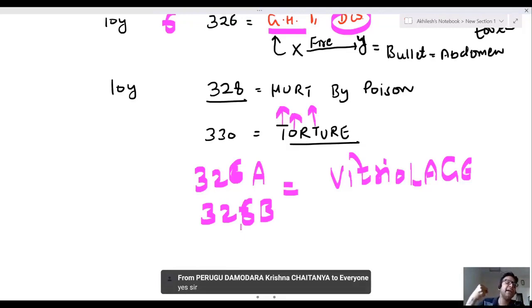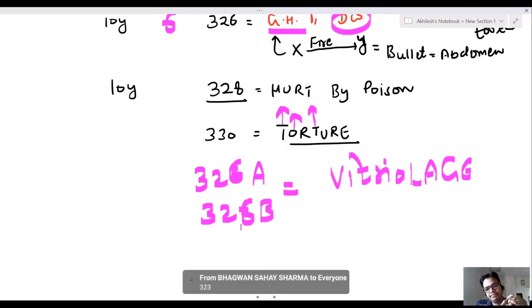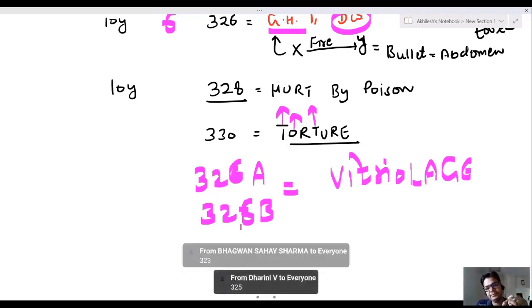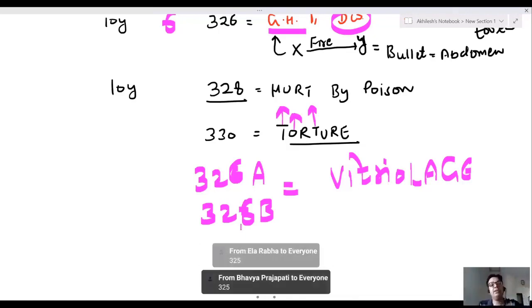X punched on the face of Y. Y got a fracture of tooth. Which IPC will be applicable? Fracture of tooth. 325. Why? It's a non-dangerous weapon leading to grievous hurt.